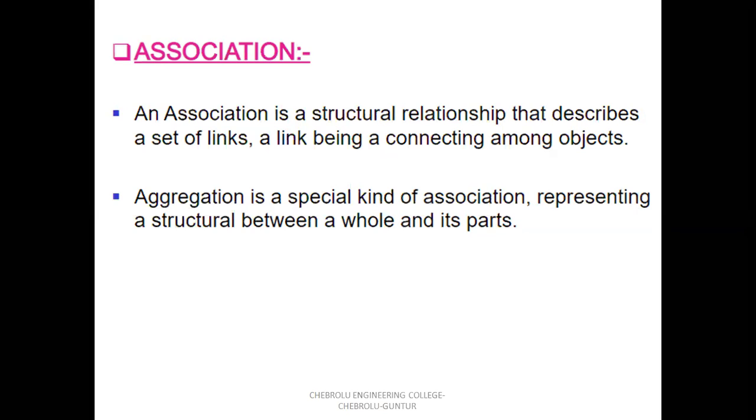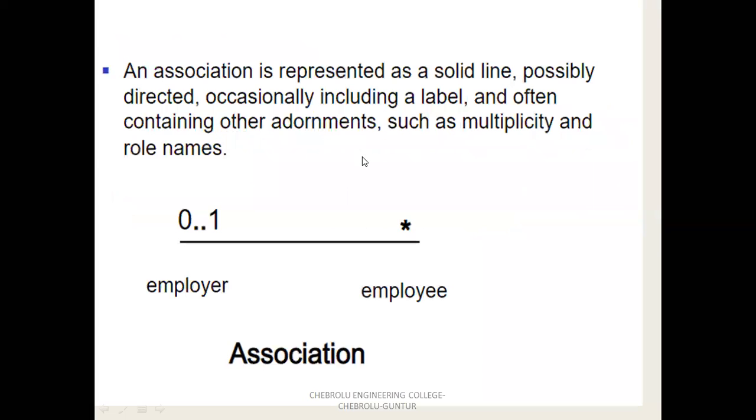So here the association represents the structural relationship that describes the set of links. A set of links means there are different kinds of links: one to one, one to many, many to one, and many to many. The link is being connected among the objects.